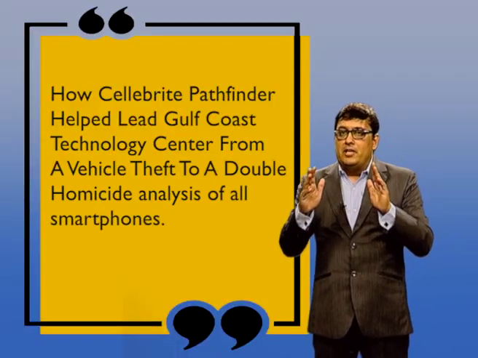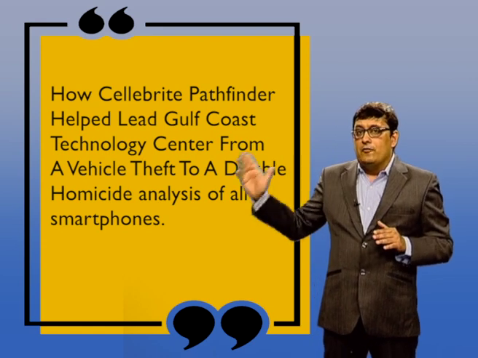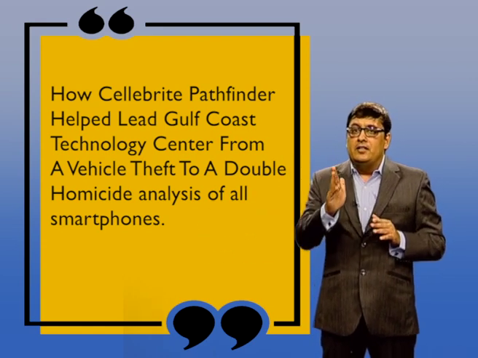How Cellebrite Pathfinder helped lead Gulf Coast Technology Center from a vehicle theft to a double homicide. What started out as a car theft ring morphed into a vehicle theft ring and firearms theft ring. The firearms theft ring then turned into a firearms distribution ring on the street where the guns were being sold. The guns then led to two active cases of homicide.